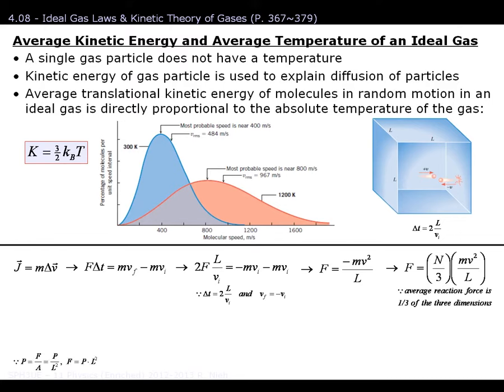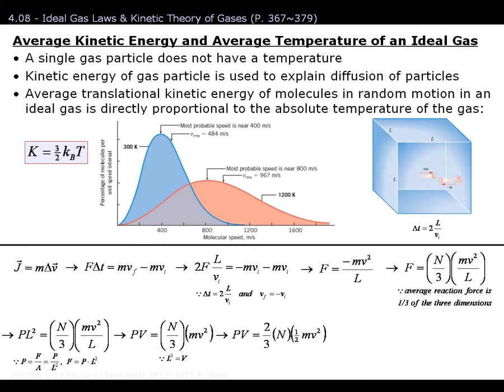Next, since pressure is equal to force over area, we can write the formula as so. And if we bring up the L on the bottom right hand side up, we get L cubed or V. You'll notice on the right hand side we have m times v squared. And kinetic energy is 1/2 mv squared. So why not make it look like that? Because in this statement over here, we can redefine 1/2 mv squared as kinetic energy and simplify as necessary. So this is how the formula is created.